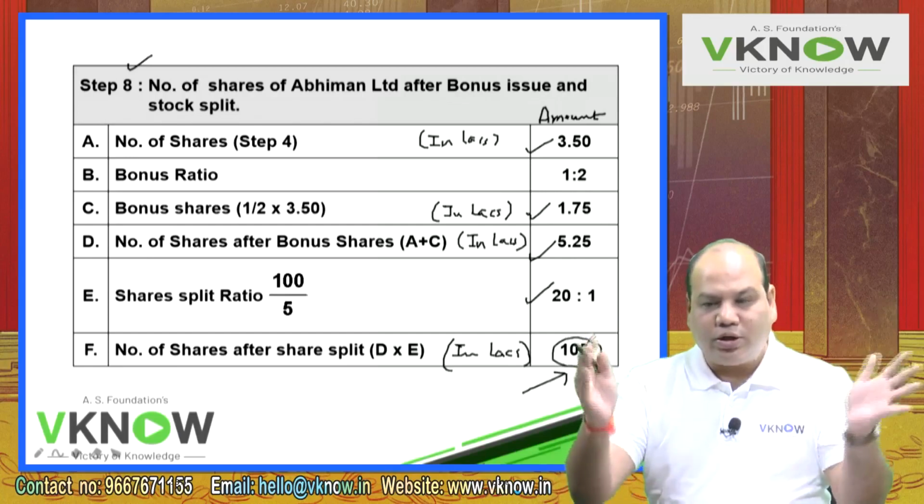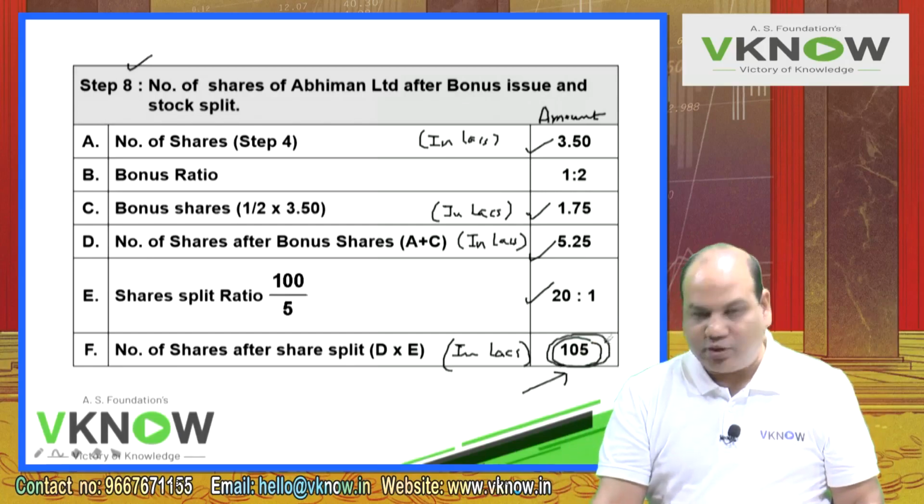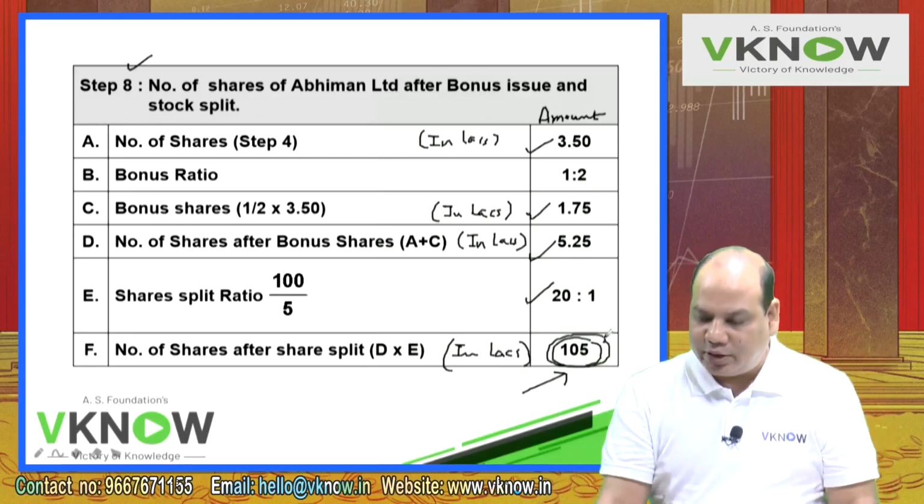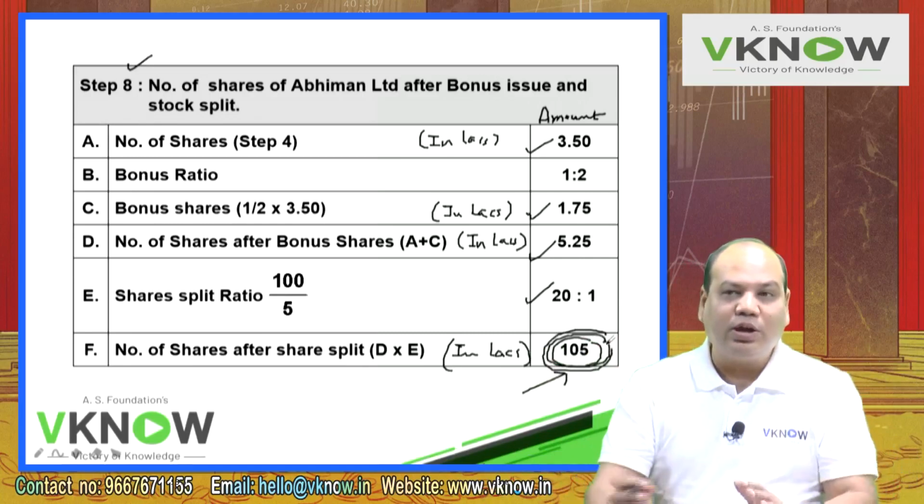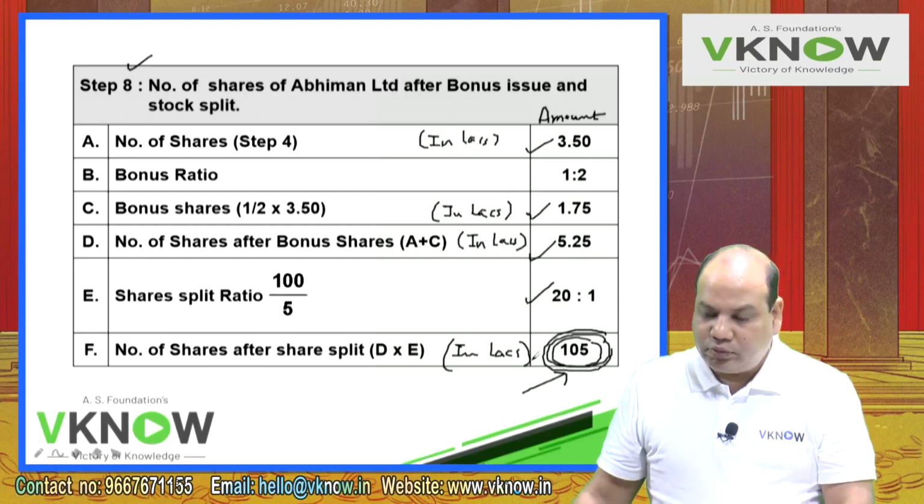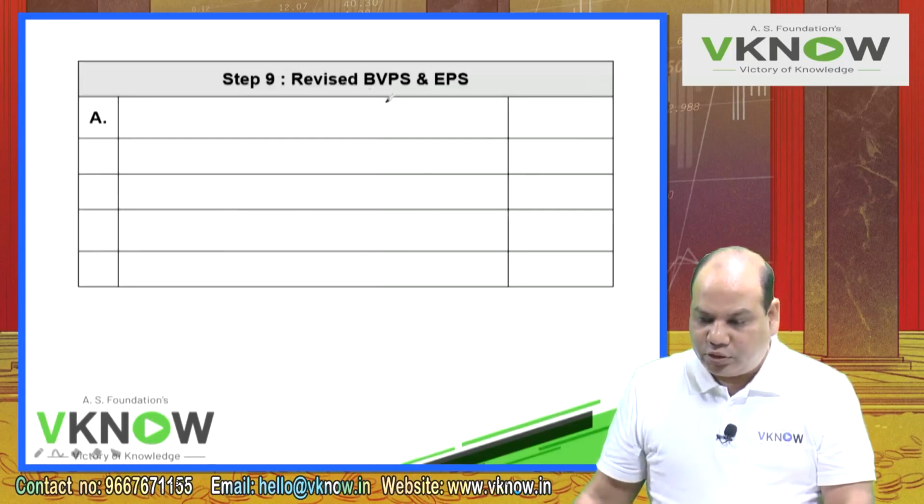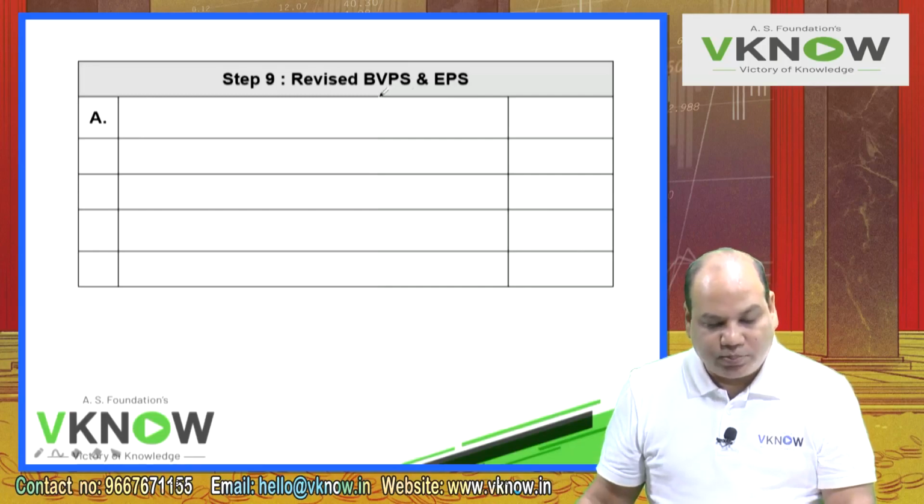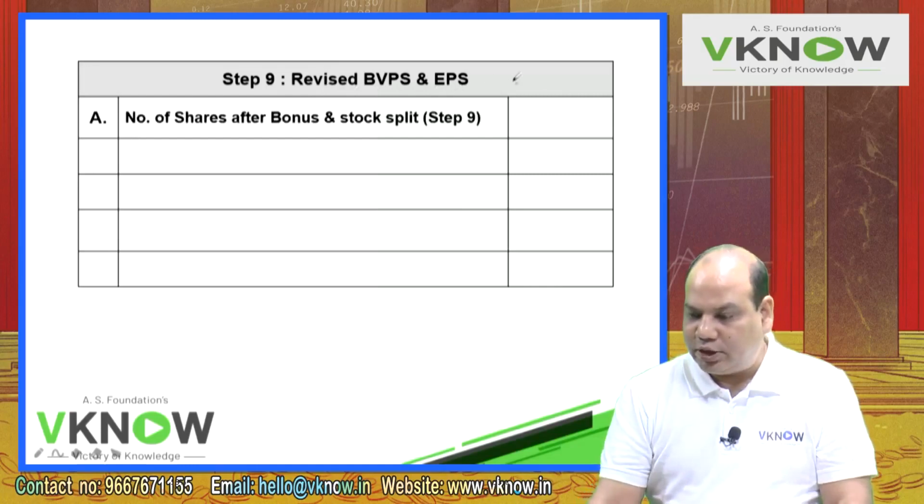So now the total earning will get divided by this many shares. Total net worth will be divided by this many shares. Total market capitalization will be divided by this many shares. So what will be the effect? The effect will be that all these numbers will get changed substantially. So step number 9, which is compute revised EPS and revised book value. So write down step 9. As per the question, you have to compute revised EPS and revised book value. Revised BVPS and EPS.